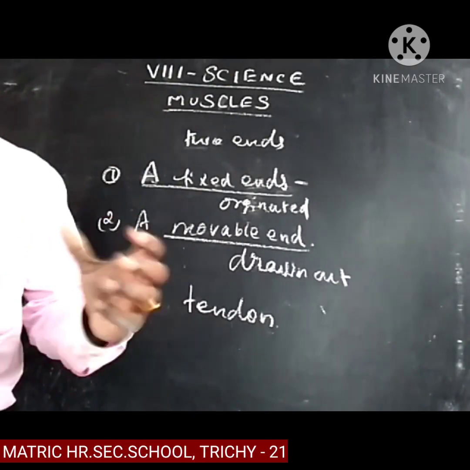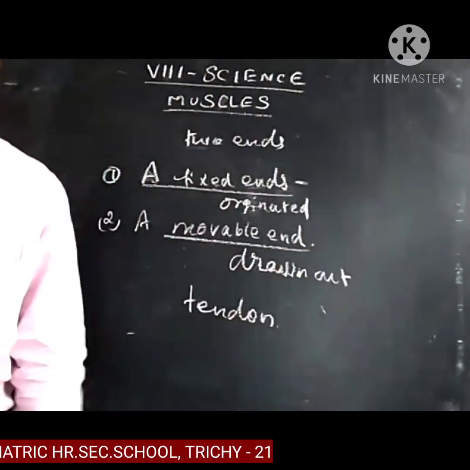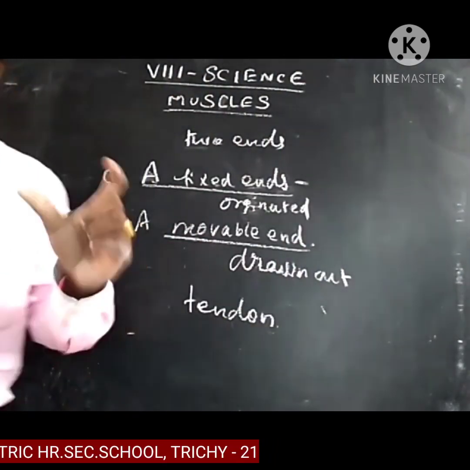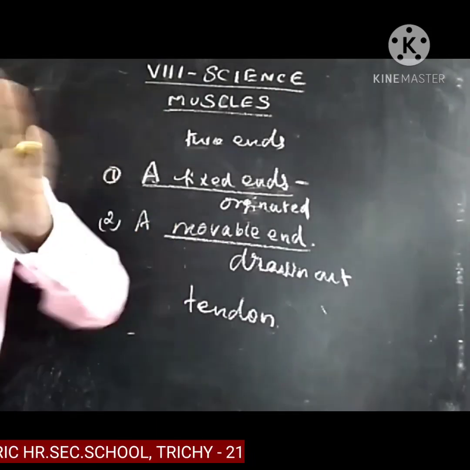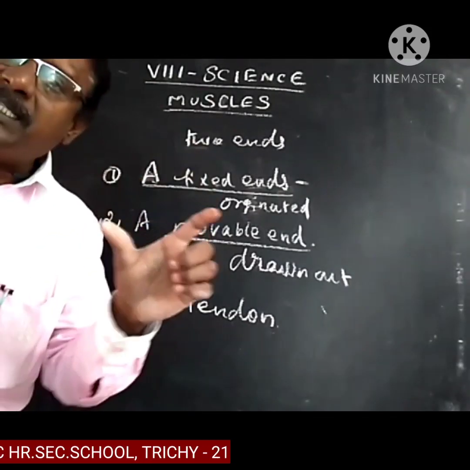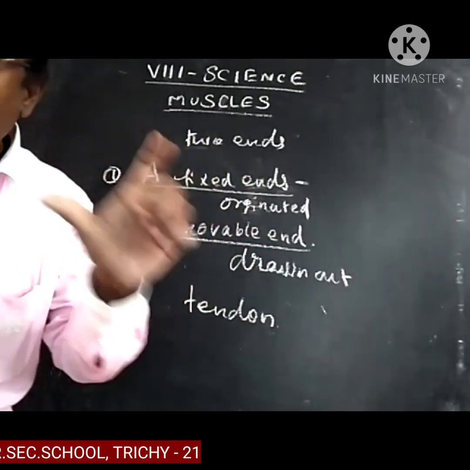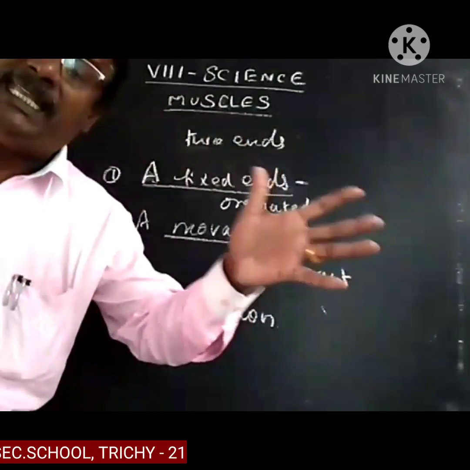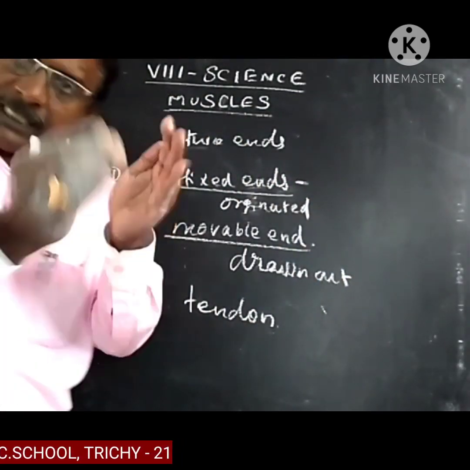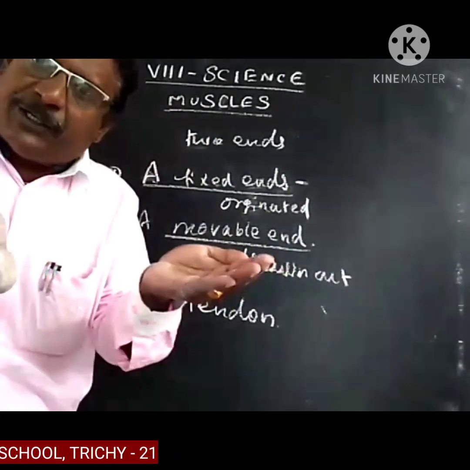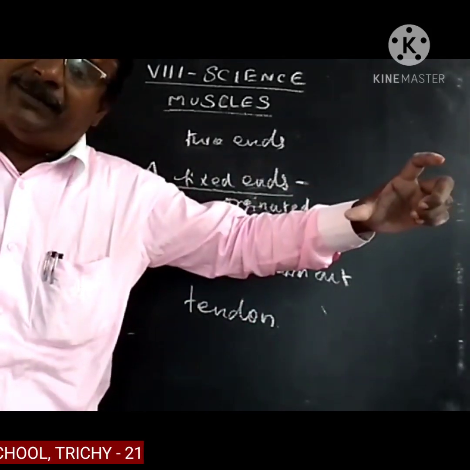The bone is movable at the end. The muscles can contract and then relax. They cannot lengthen; they only contract and expand.